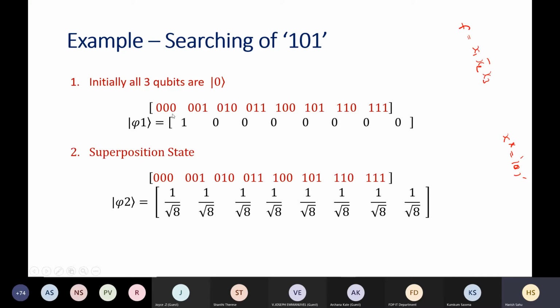So what are the steps? First step: initially all 3 qubits are in 0, 0, 0 state. This is basically the amplitude, and probability is basically the mod square of the amplitude.